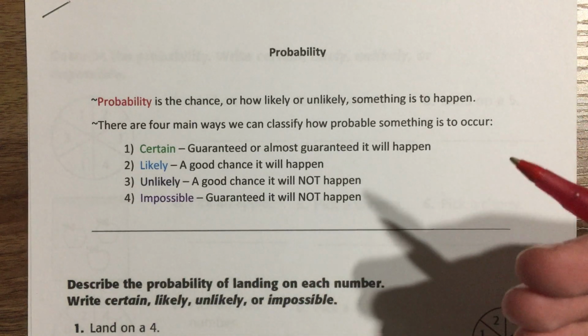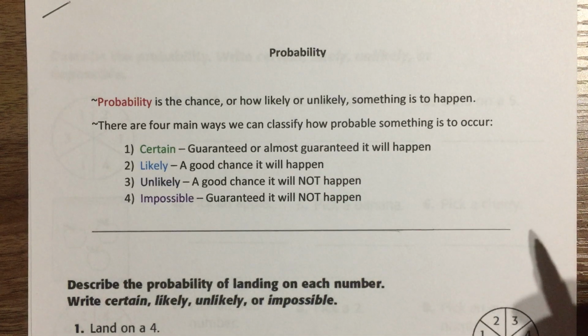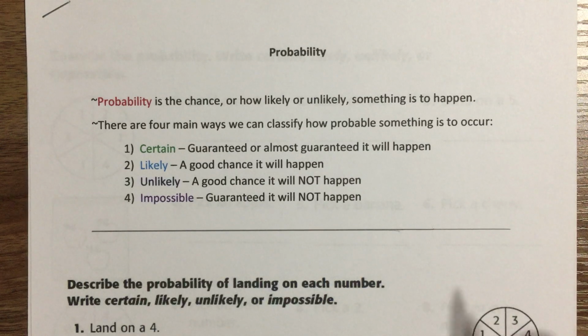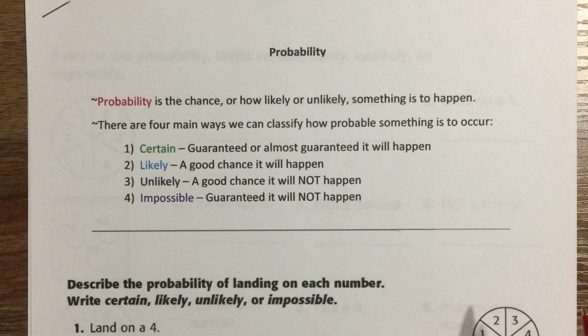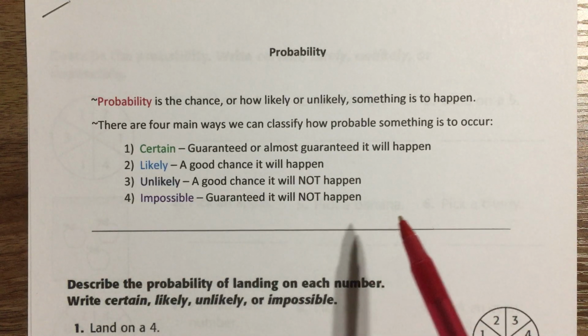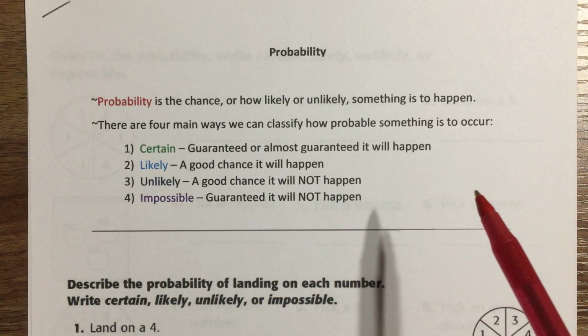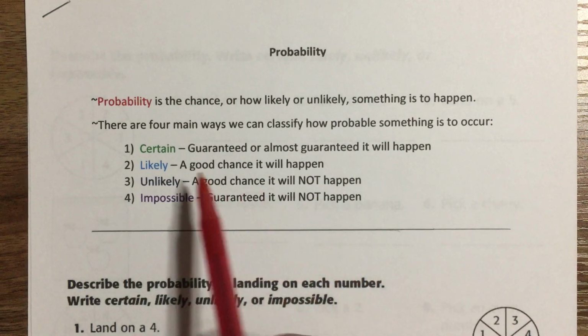And when we're talking about probability, there are four main ways that we can classify how likely or how probable something is to happen. And here are the four. In green, we've got certain, which if something is certain, it is either guaranteed or very, very close to guaranteed that something will happen. If it is likely, there's a pretty good chance that that will happen. It's likely something will happen. Something is really possible. There's a very good chance.